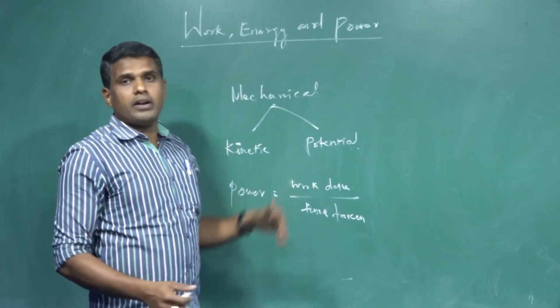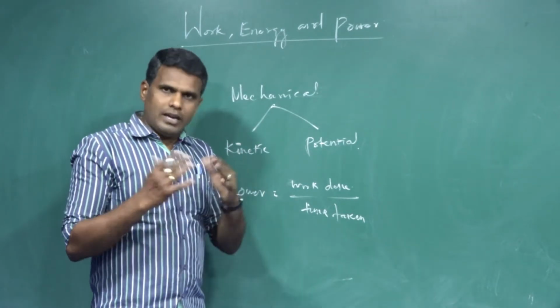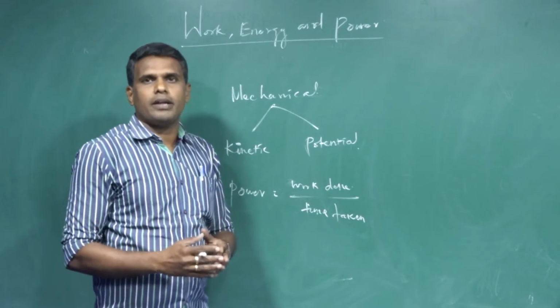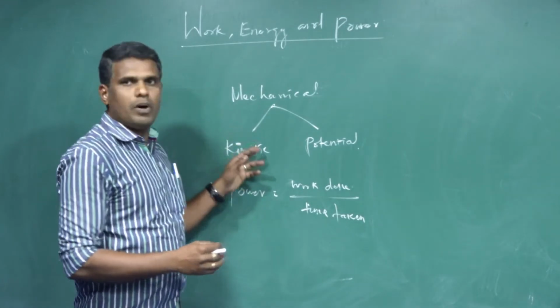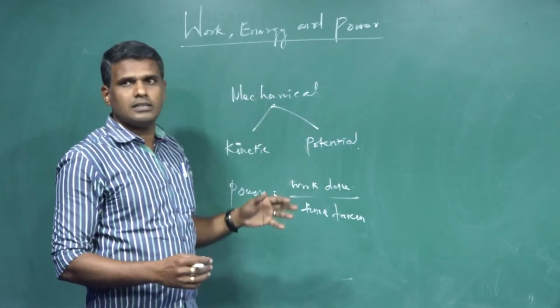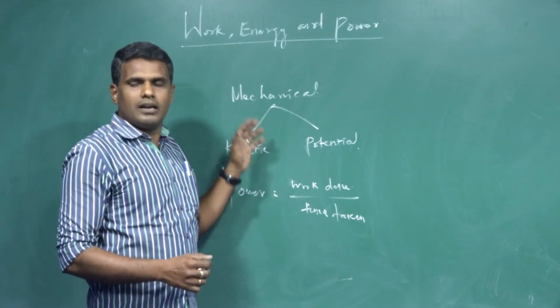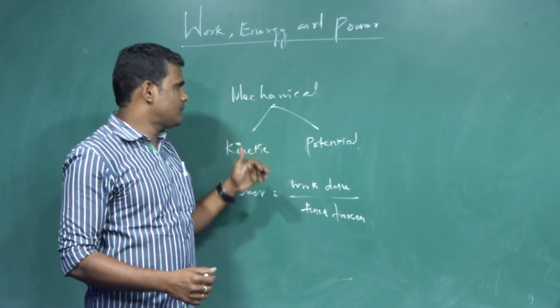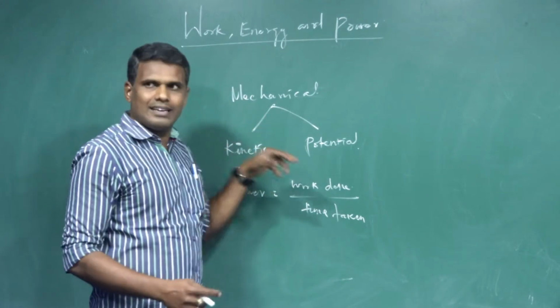So how will you define work? It is the force acting on a body. When this force displaces the body, then we can say work is said to be done on the body. Second, energy. What is energy? It is the ability or the capacity to do work. Ability to do work or capacity to do work is called energy.